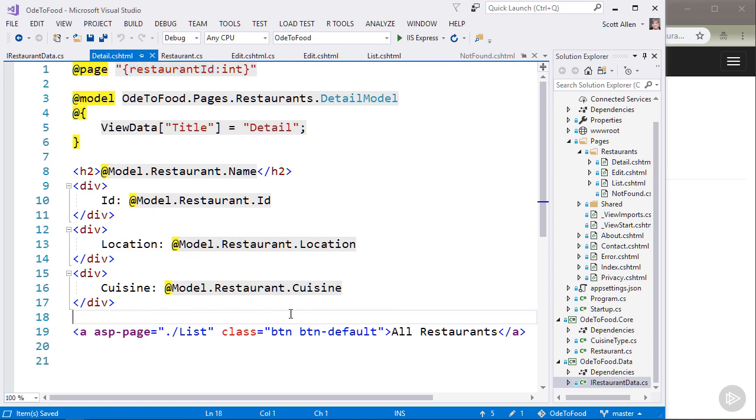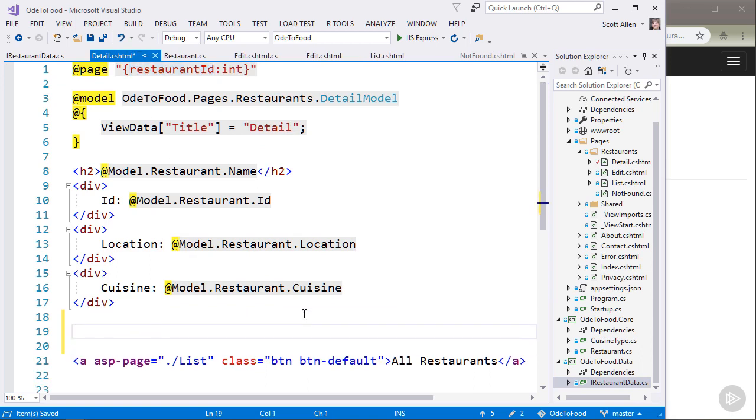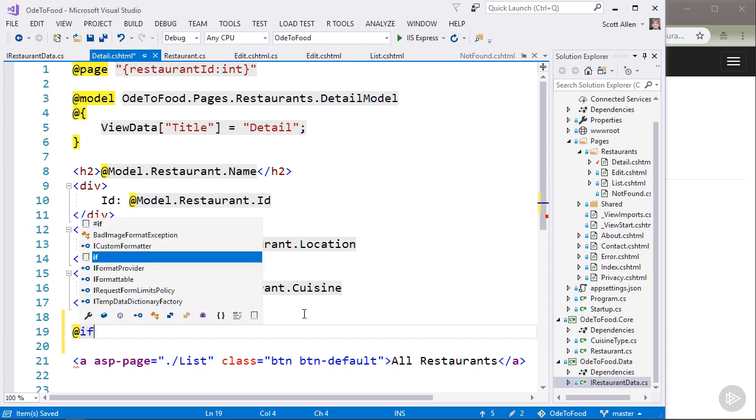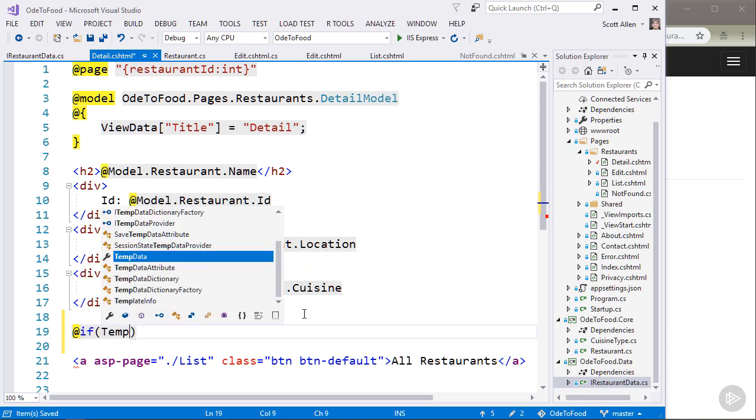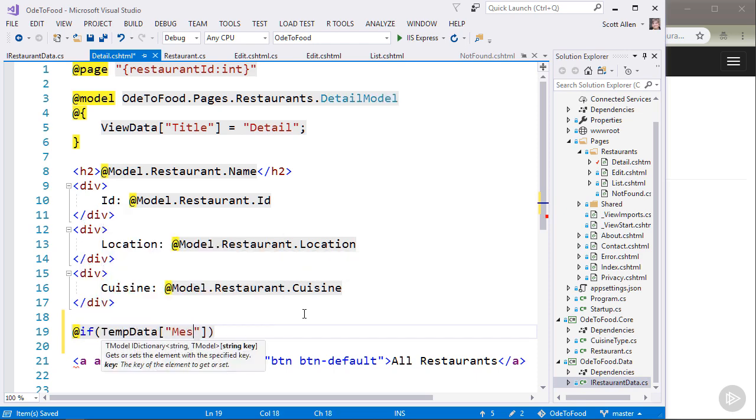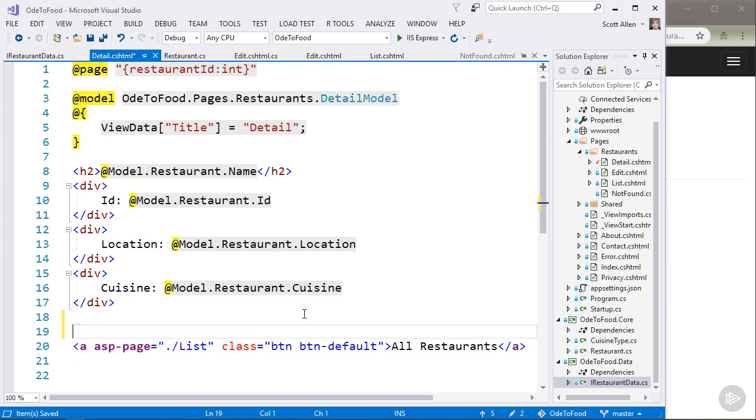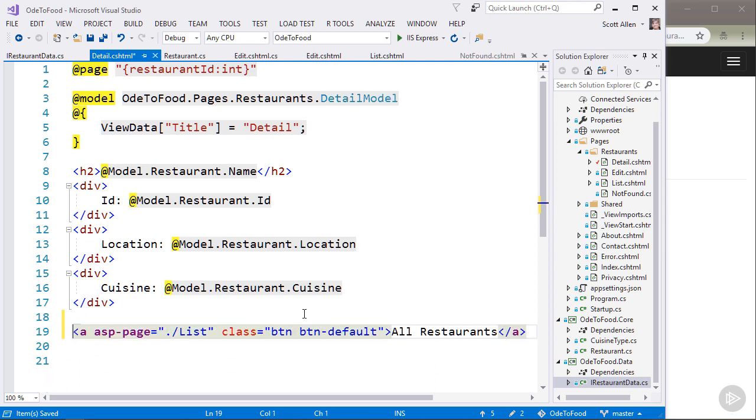One way to do this would be, let's say, at the bottom of the detail page, to add a statement to say, if there is TempData sub message available, then let's show a div with some information inside. That's one approach, but it turns out in ASP.NET I can also bind to TempData, which is very interesting. It's a little bit of a cleaner approach.